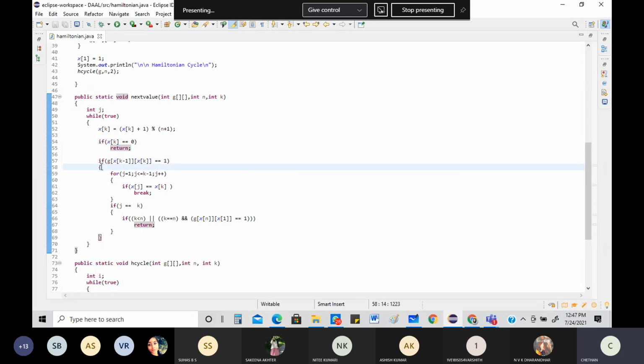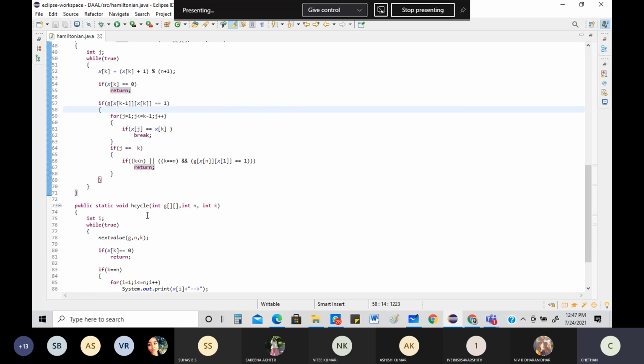If this becomes false, what will be executed? This entire thing will be skipped. So what's the next thing? It will go to the next value again. After this, it will go back.